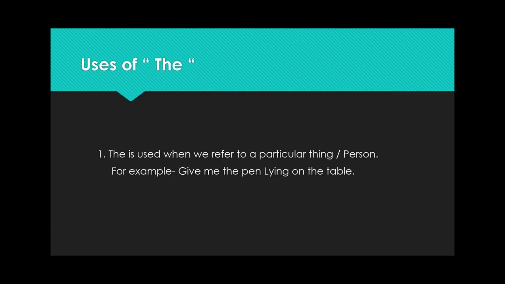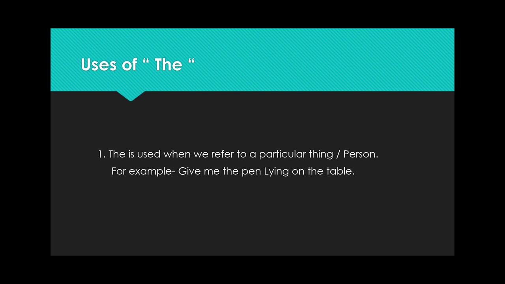Now students, let me tell you the uses of the. Here in this list, number 1: the is used when we refer to a particular thing or person. For example, give me the pen lying on the table. In the example itself, you can see that the speaker is not referring to any pen, but to a particular pen that is lying on the table.